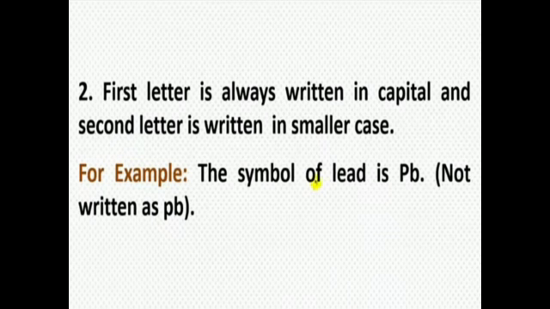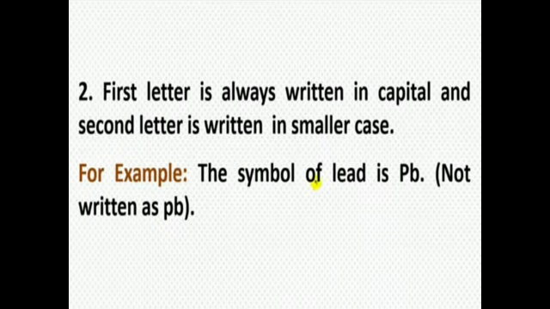The first letter is always written in capital and the second letter in small case. For example, lead is written as Pb, capital P, small b. It can't be written as small b, small p, or capital B, or small p, small b. The first letter is always capital, the second letter is small.